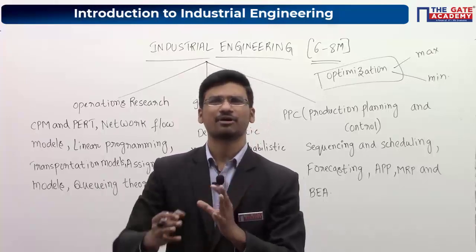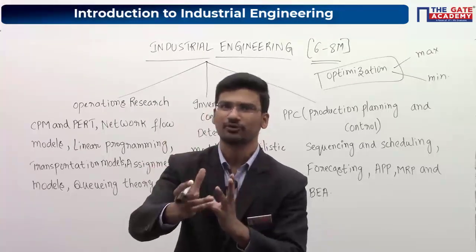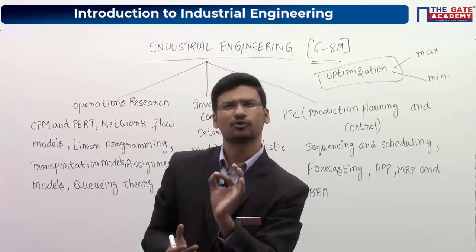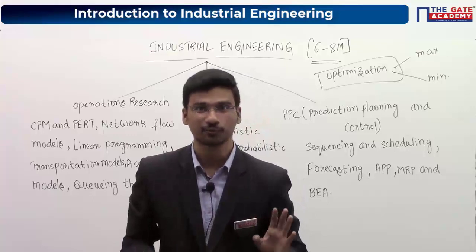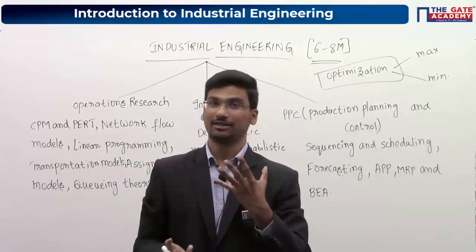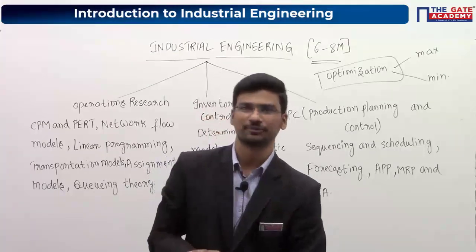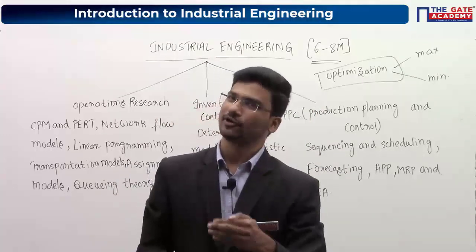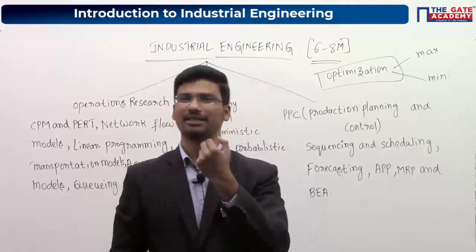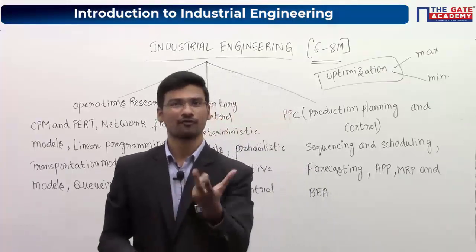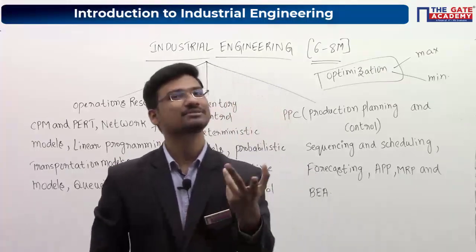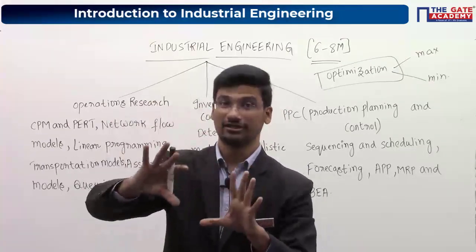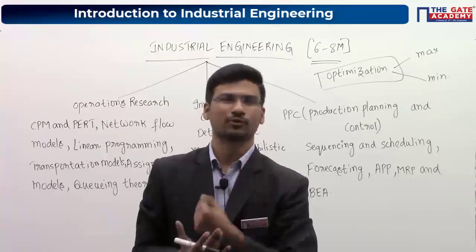So optimization in the sense, some of you might be thinking that it is only maximization. Most of the students will be having this notion. Optimization means only maximization, but it is not true, right? Optimization means it may be a maximization, it may be minimization. It depends on the parameter which you are optimizing. If you are optimizing the production cost, it is a minimization problem. If you are optimizing the profits, it becomes a maximization problem. Generally, whatever the processes which are involved in industries, we are trying to optimize those processes, right?